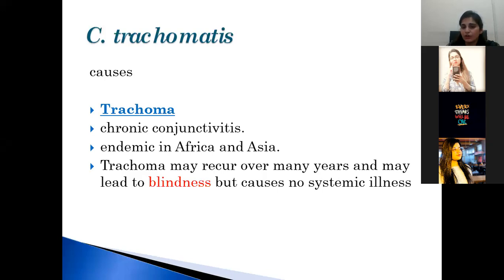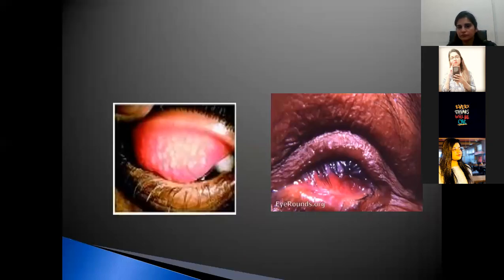Trachoma may reoccur over many years, and it may lead to blindness and causes no systemic illness. So trachoma is actually limited to the eye, and it is not present in the other organs of the body. This is the typical presentation of trachoma, and it is responsible for blindness.